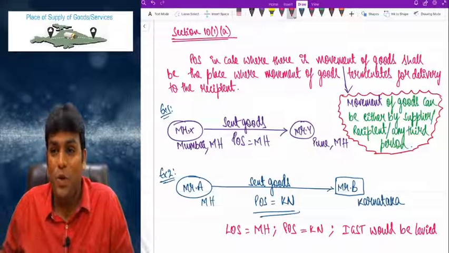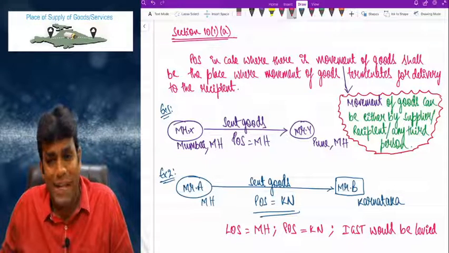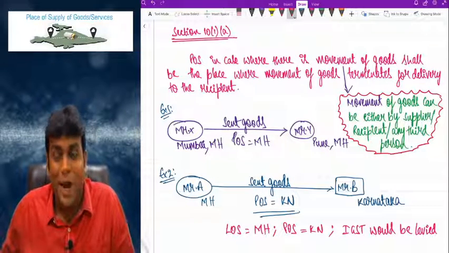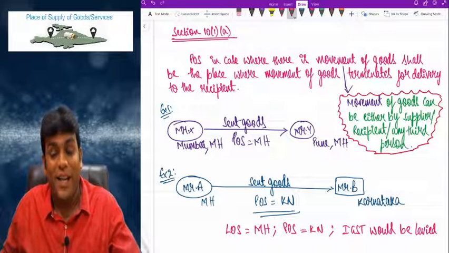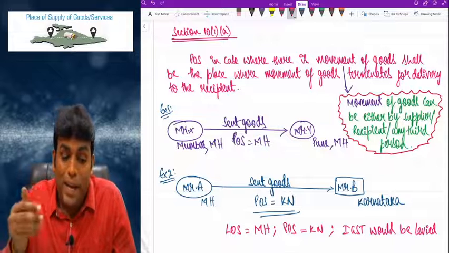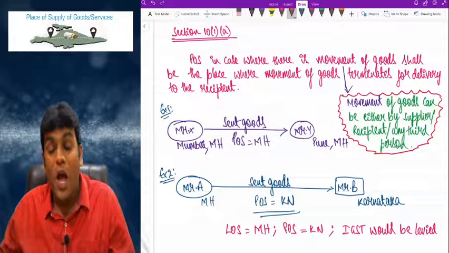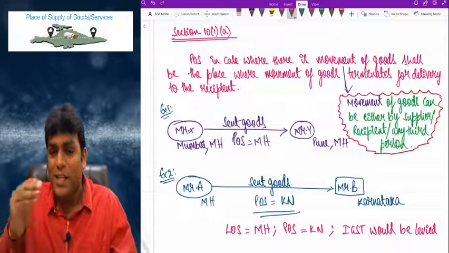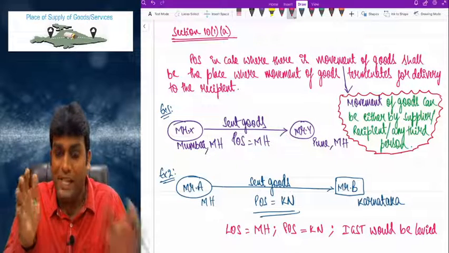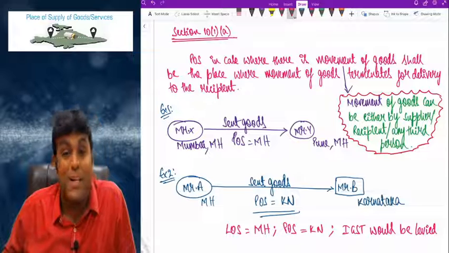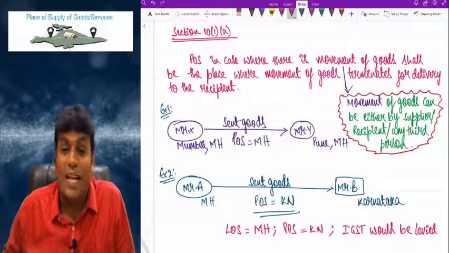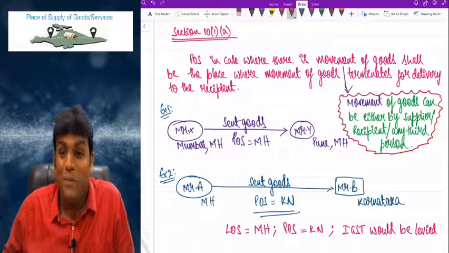And that movement of goods can be made either by supplier or by recipient or by third person. That is because there is a possibility where supplier is sending goods to the recipient, or second possibility is where recipient is going to supplier's place and taking the goods. The third possibility is that movement can be by third person also. Example, through a transporter. Highly possible, my dear friends.